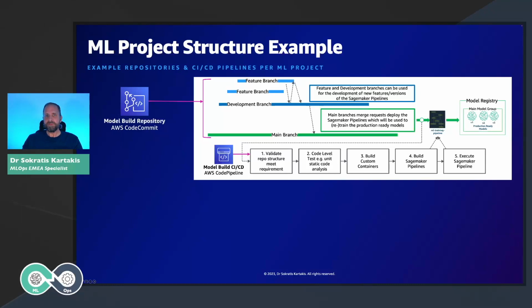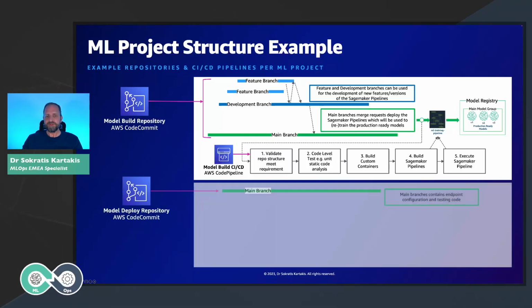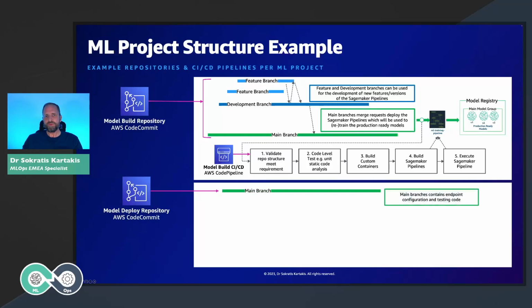And now that I'm talking about deployment, the second piece is about having a model deploy repository. In this model deploy repository, as we saw earlier, we store the code of the real-time endpoint, as we call a server that hosts the model and it gets requests, or batch inference, for example. And also it stores the code of the configuration of this setup, or even the different tests that we need to run. How do we trigger the model deployment?